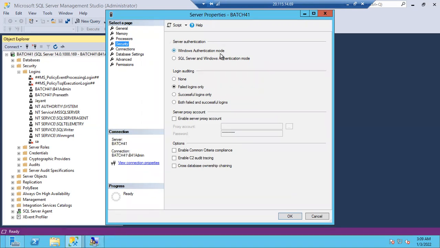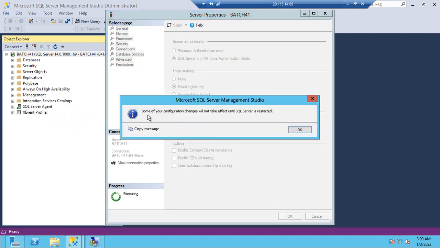That means only Windows logins can connect now. I want to connect with both Windows and SQL logins. What option do I have to choose? Mixed mode, which means SQL and Windows authentication. You have to choose this option and click OK. It says some of your configuration changes will not take effect until SQL Server is restarted.